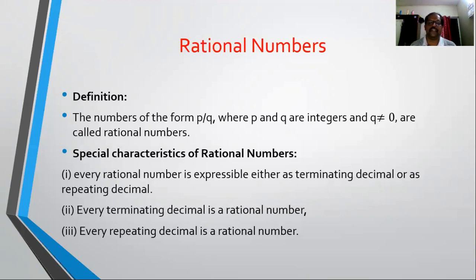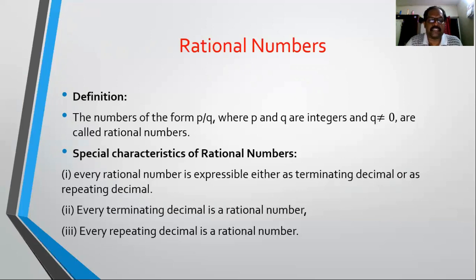So students, the numbers in the form of p by q where p and q are integers and q is a non-zero integer are known as rational numbers. That is a simple definition of a rational number. Clear? Now we'll move ahead. We have some special characteristics of rational numbers. What are they? Let us see one by one.